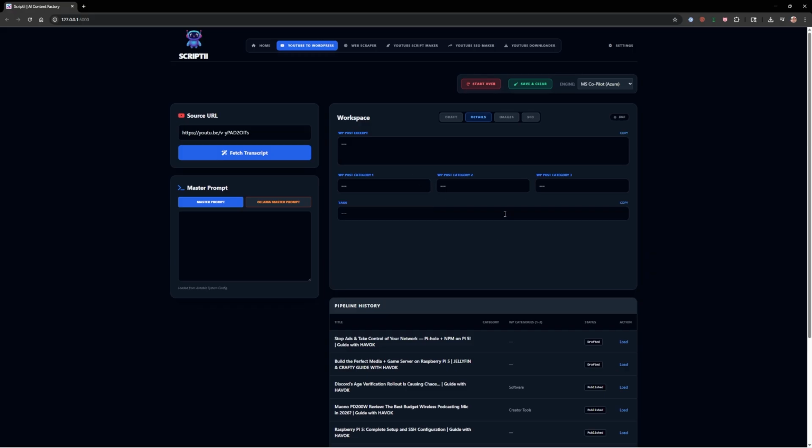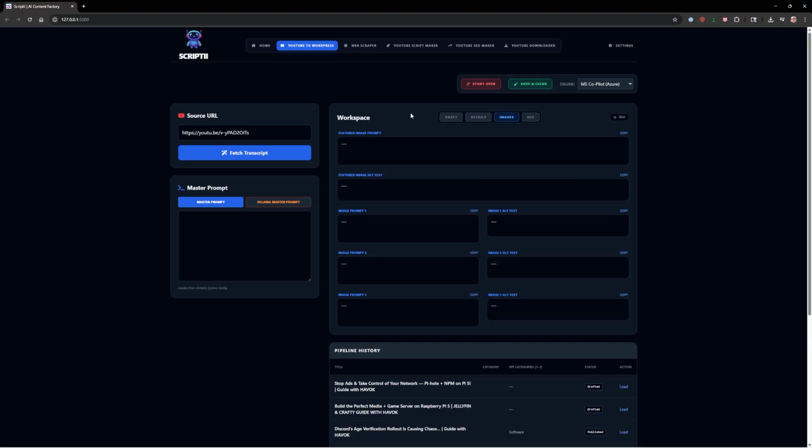And then tags, WordPress has tags. I have it doing 5 tags for me. And I have copy buttons next to some of the stuff here that has just text. The reason is, I'll show you in a second, but if we go over to the images tab, this is going to create a prompt.